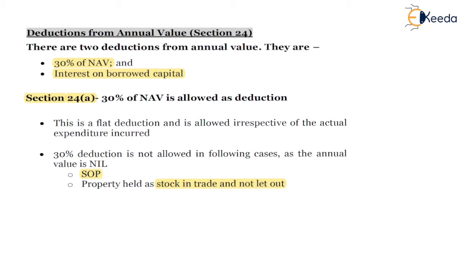So the overall computation is like this: you will get GAV, the gross annual value, from section 23. Then there are municipal taxes paid. The amount of municipal taxes paid by the owner is allowed as deduction in case of LOP property. So GAV minus municipal tax, you will get NAV, the net annual value, and from that you will get a deduction of 30% of net annual value and another deduction under section 24B as interest on borrowed capital, and thereafter you can derive the amount of income from house property on which the tax is payable.